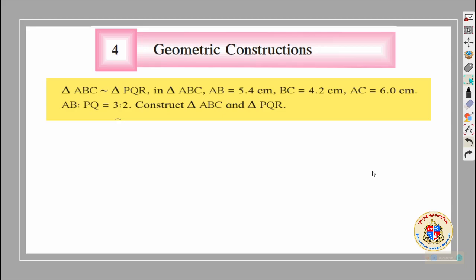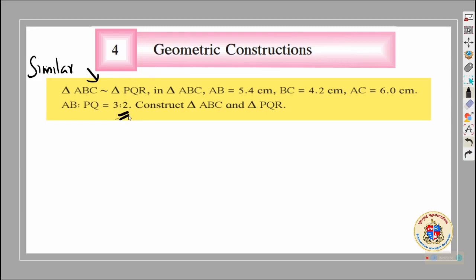Now I am going for the construction of similar triangle as it is given. Under construction of similar triangle, because I saw the symbol here, only similar triangle will come. Similar triangle construction it is, because using the property of similarity in the construction also, because the proportion is given.